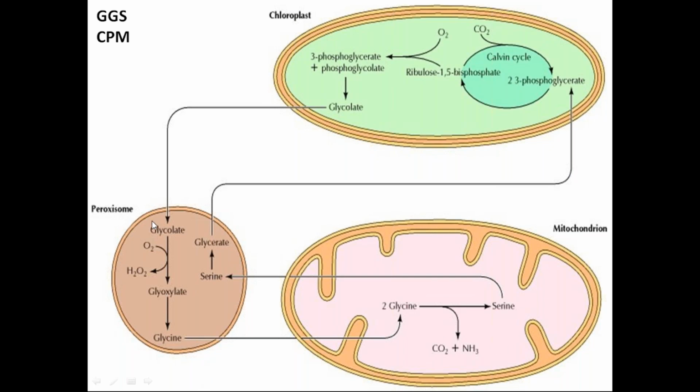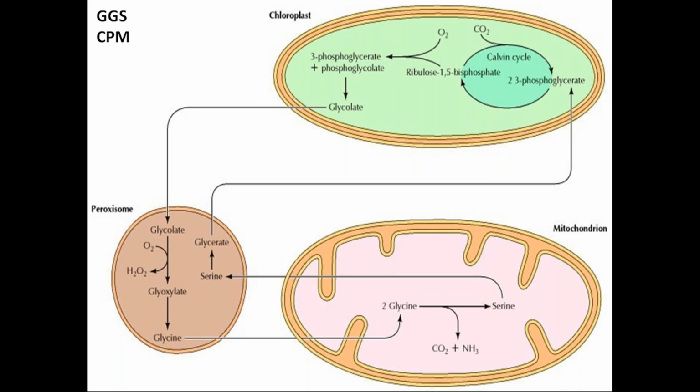So what is happening? In the peroxisome, the glycolate is converted into glycine. Glycine is moved to the mitochondria. In the mitochondria, glycine is converted into serine, and this serine is again coming back to the peroxisome. Serine is converted into glycerate. Now this glycerate can go into the Calvin cycle, and it will start the Calvin cycle again. So a wasteful product is now changed into a useful product, and the Calvin cycle is started again.